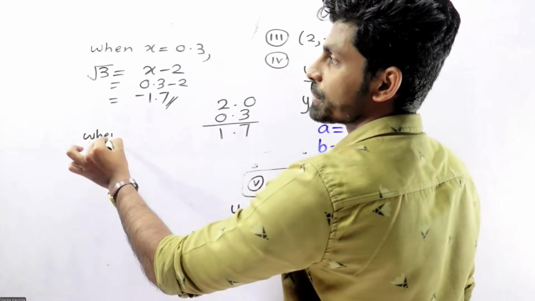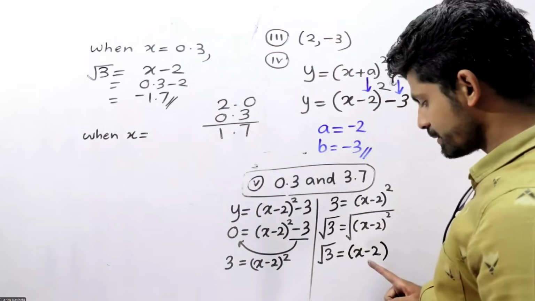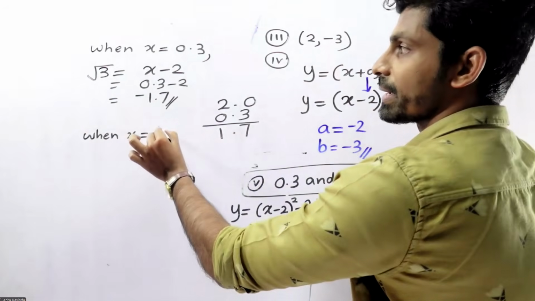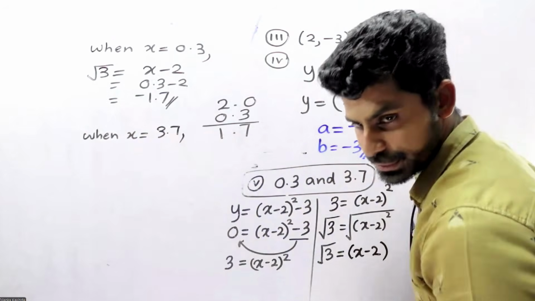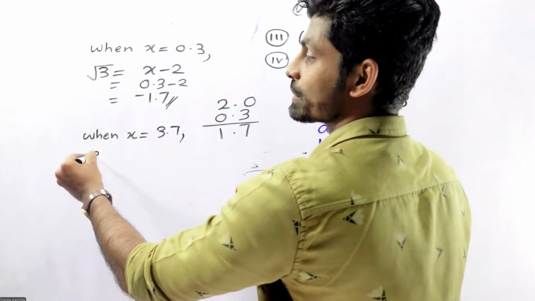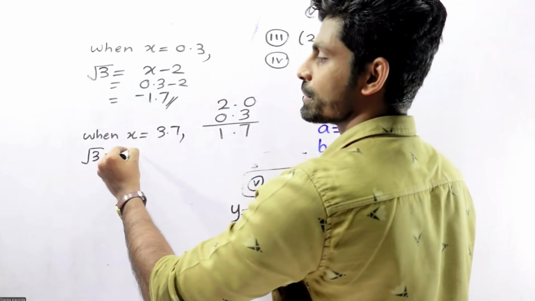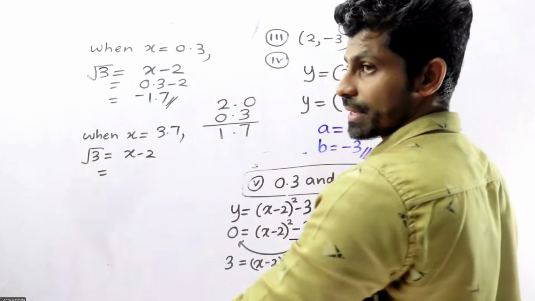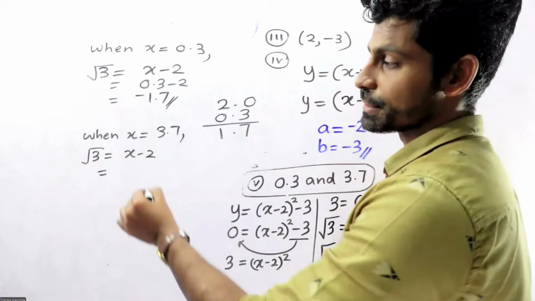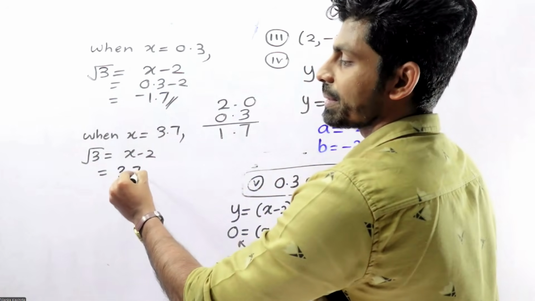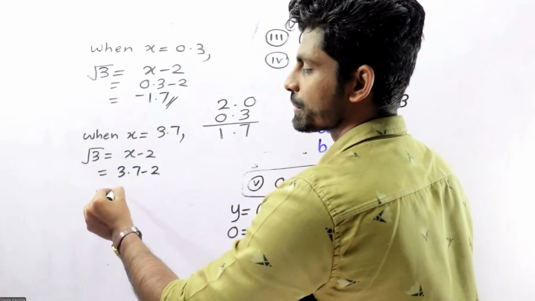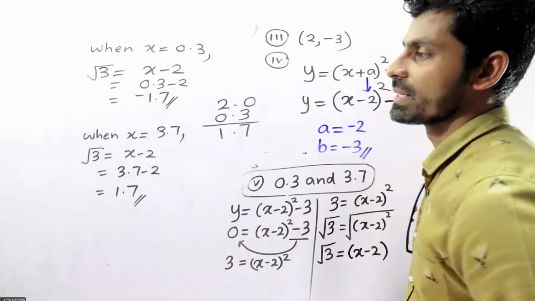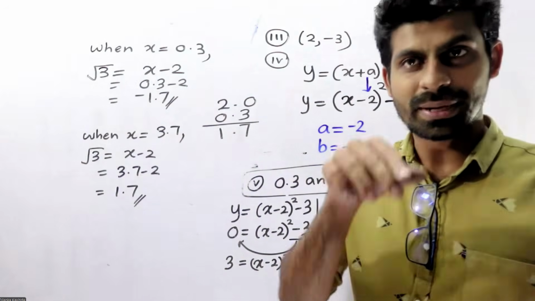When x equals 3.7, square root of 3 equals x minus 2, which is 3.7 minus 2, so that means 1.7. Square root of 3 equals 1.7.